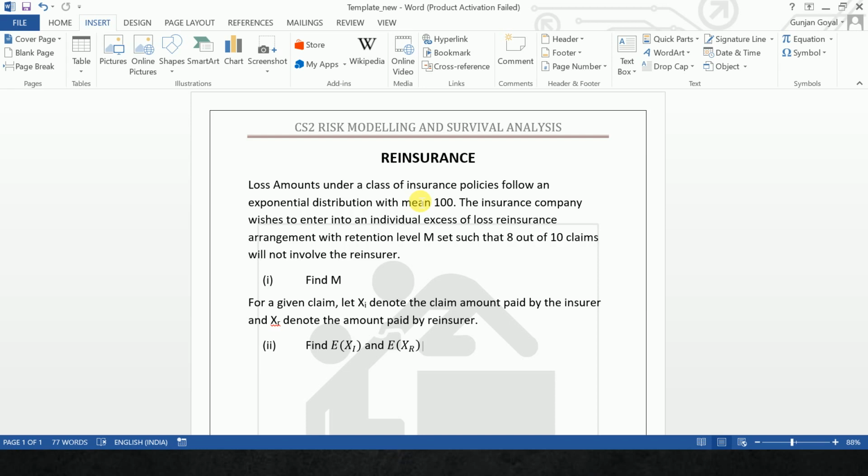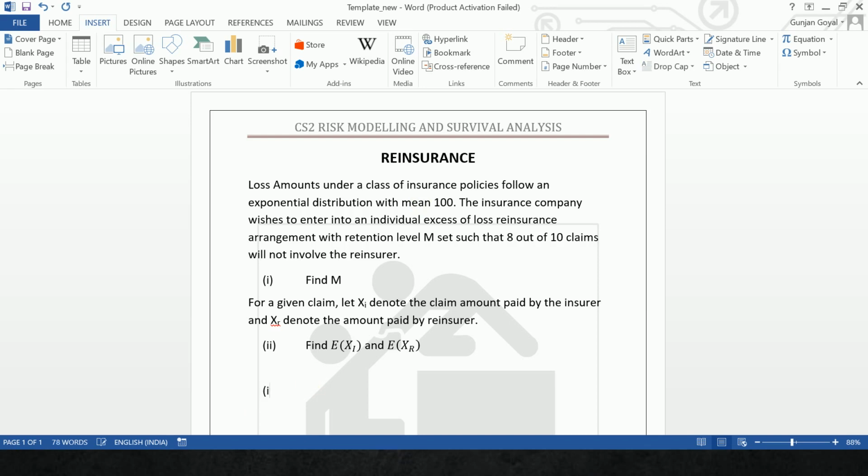Find M. For a given claim, let X_I denote the claim amount paid by the insurer, and X_R denote the amount paid by the reinsurer. Find the expectation of X_I and the expectation of X_R. So let's do the first part.